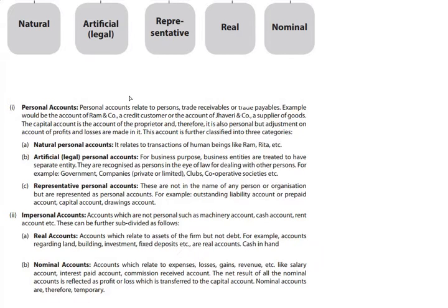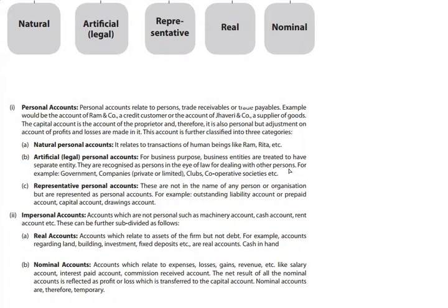As we had seen earlier, these can further be divided into natural, artificial, and representative persons. Let's see what they are. Natural personal account: it relates to transactions of human beings like Ram, Rita, etc., or simply real persons. Artificial or legal persons: for business purposes, business entities are treated as separate entities, as I've already told you earlier. They are recognized as persons in the eyes of law for dealing with other persons.